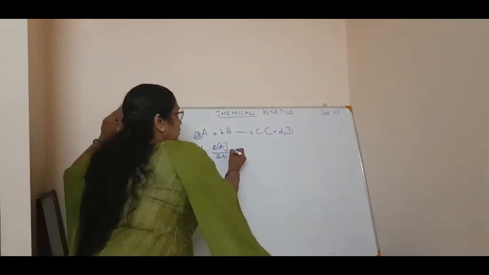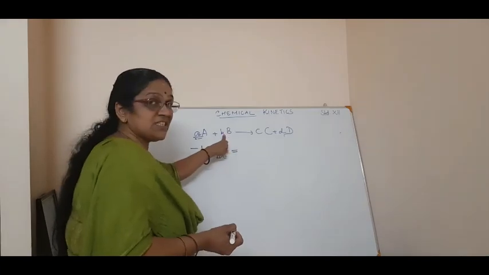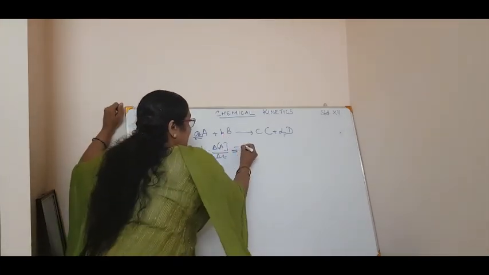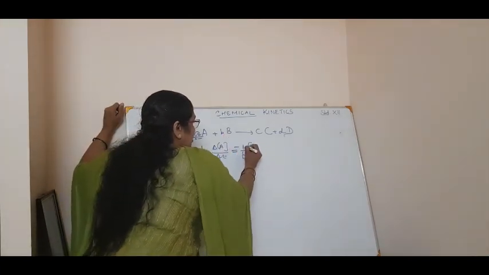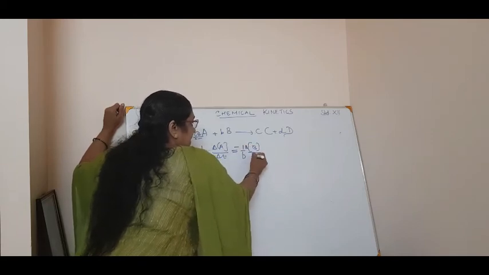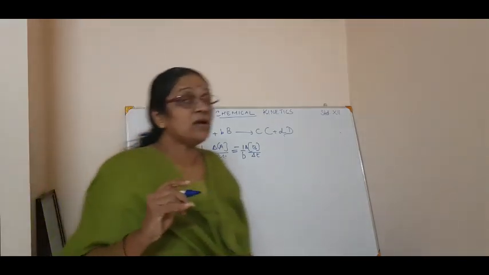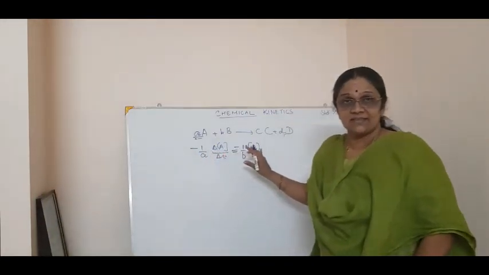That is equal to, how will I write for B? Again minus 1 by b into delta B by delta t. Why minus? Because it is a reactant.